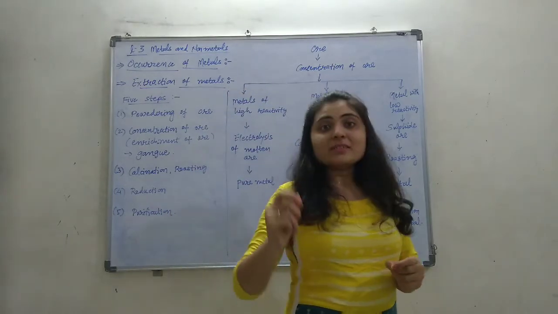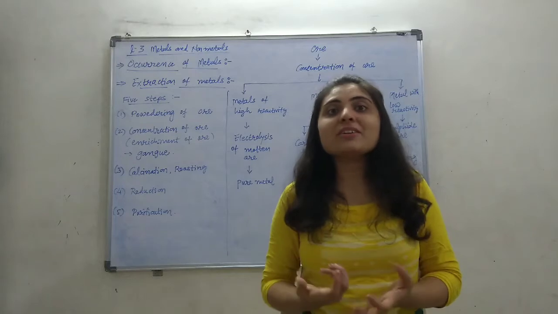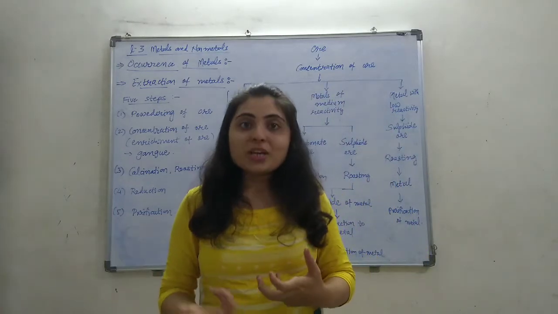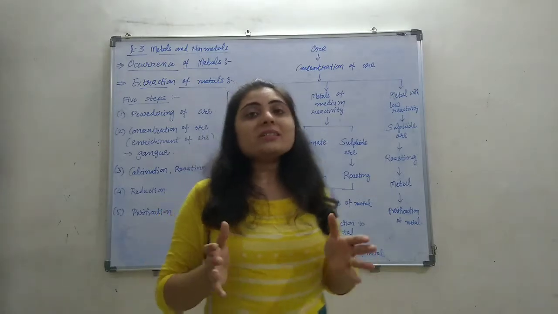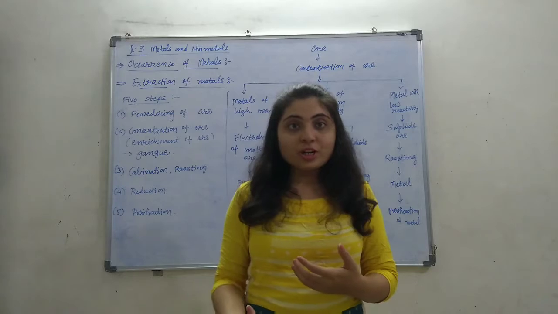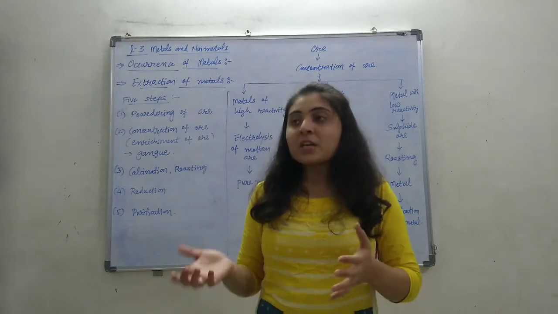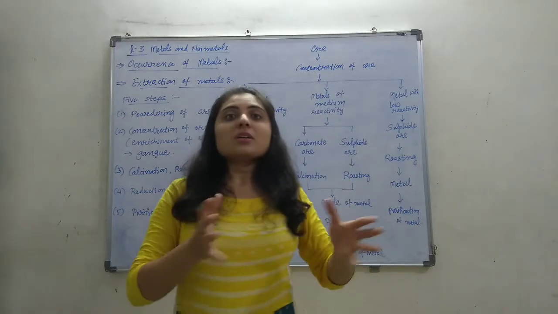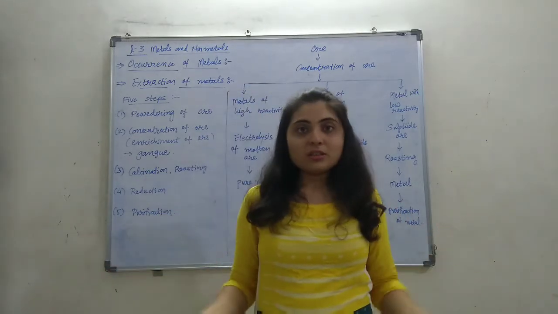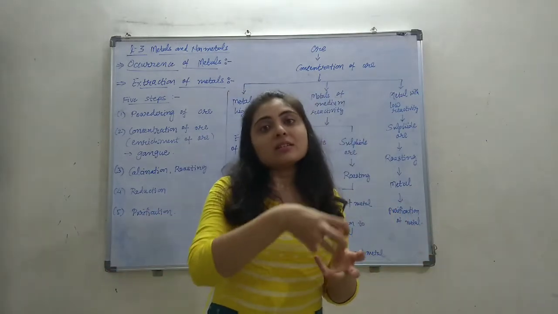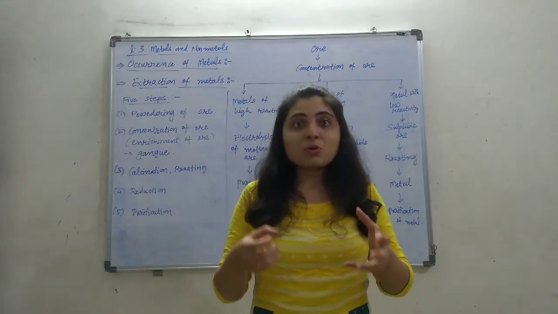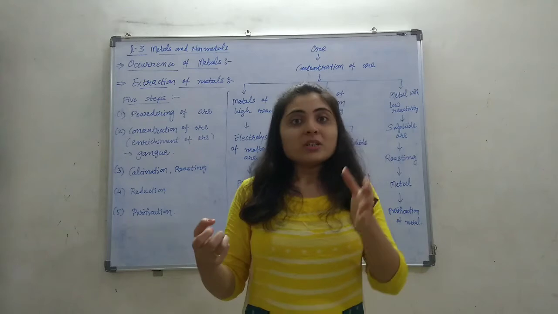So these metals are in a compound form because these metals are reactive. So in nature, they react with the other elements and make compounds. So metals are in a compound form, maybe in oxide form, carbonate form, sulfide form, etc. So these compounds are obtained naturally from the earth crust, and from this compound we have to extract our particular metal. Okay, the pure metal can be extracted from these compounds.